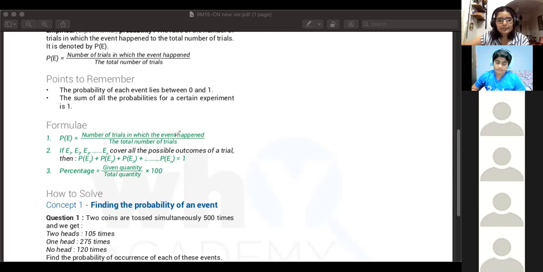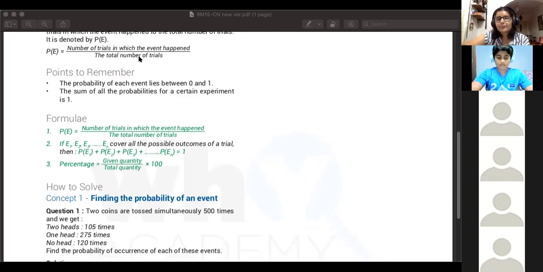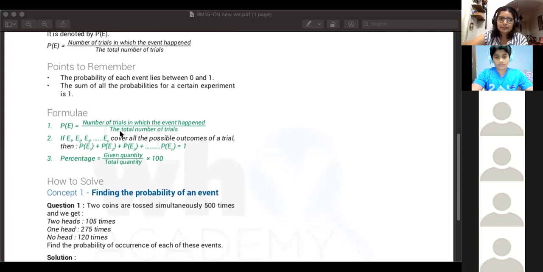Okay, so these are all the concepts that your questions will be based on. So this is the base formula, and all of these reasonings, sure event, impossible event, the fact that the sum of all the probabilities would be equal to 1, all of this comes from your probability formula.